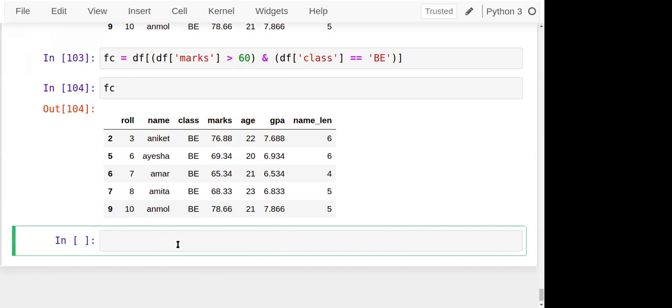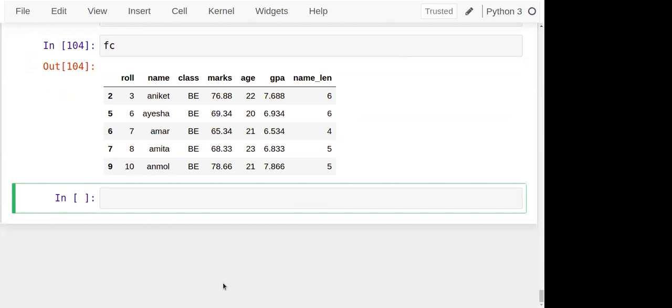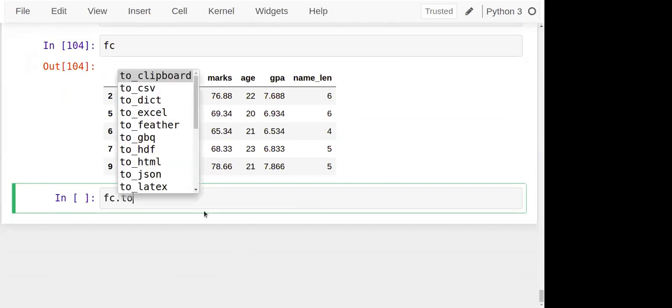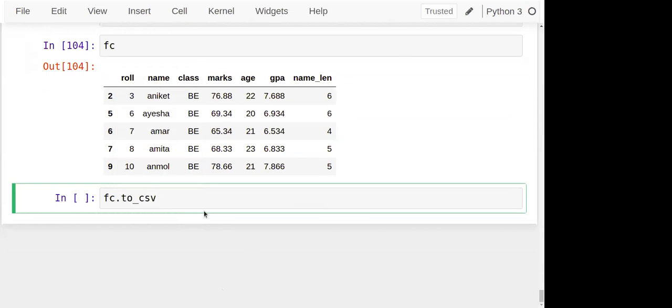Okay, and one last topic. Whatever operation we have done, I want to store that data again from the data frame. After analyzing all, after reading all, after modifying it, after making use of it, then we just have to store that data in a CSV file or an Excel file, whatever. Okay, so fc dot to, and here again we can use multiple methods, to CSV. For example, I want to store it in output.csv, and I need to pass one parameter here.